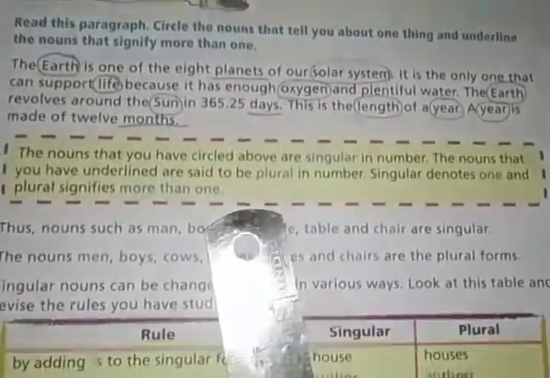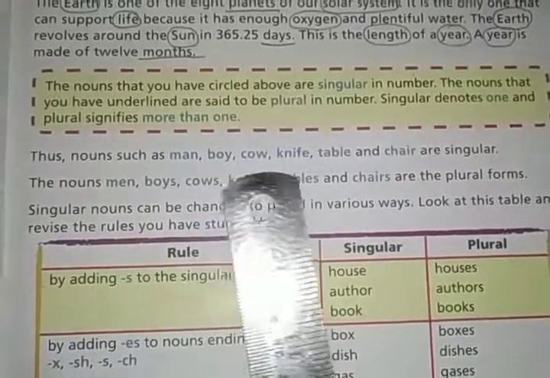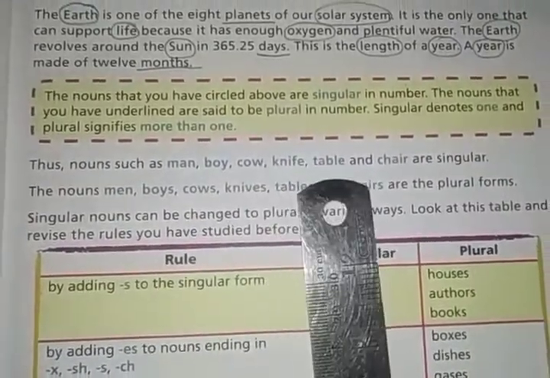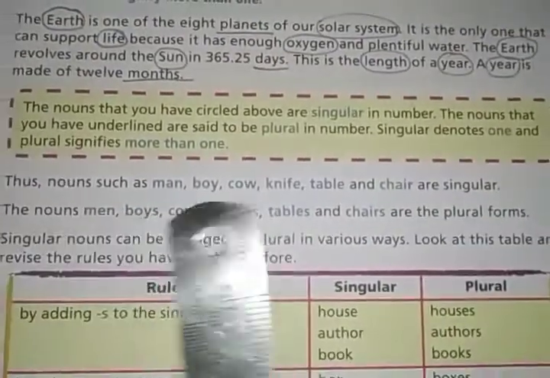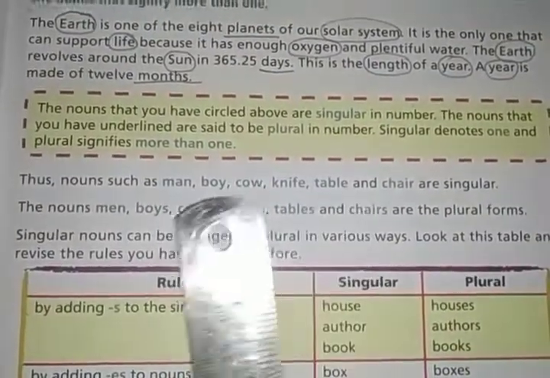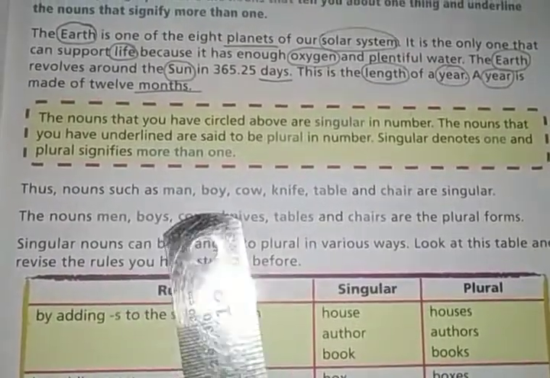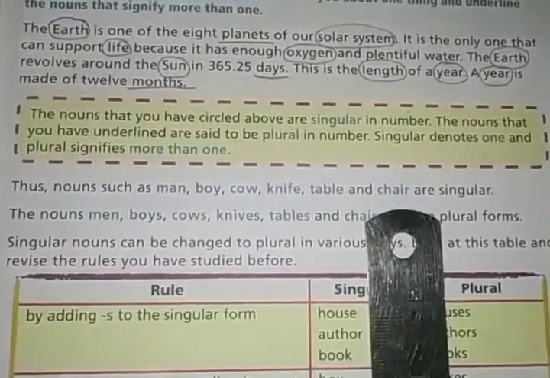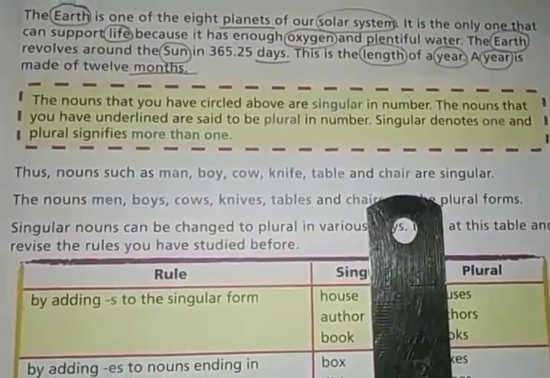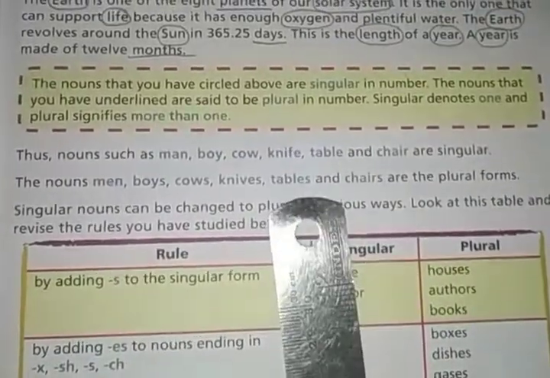Thus nouns such as man, boy, cow, knife, table and chair are singular. These are the names of some things, so they are nouns, and nouns like man, boy, cow, knife, table, chair are singular in number. They denote single things, that is why they are singular in number.